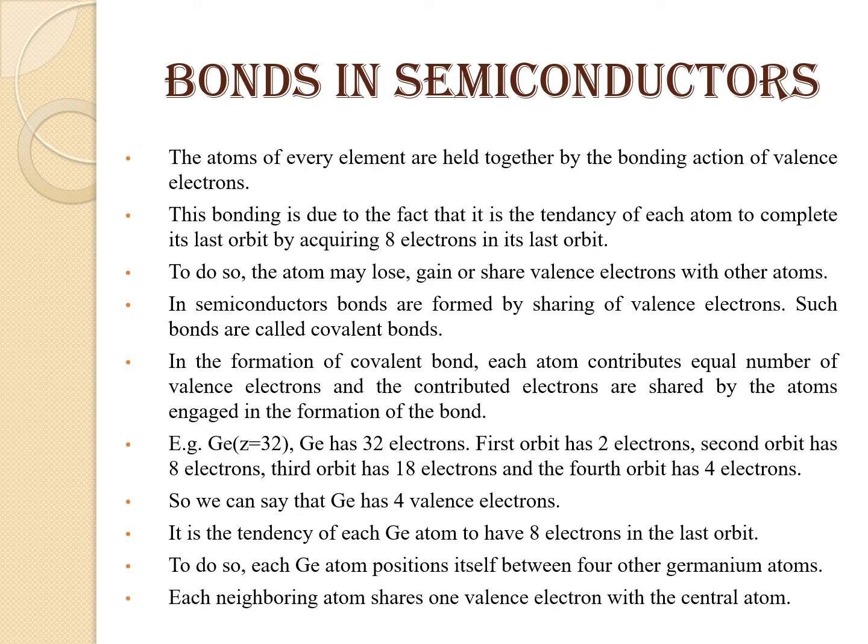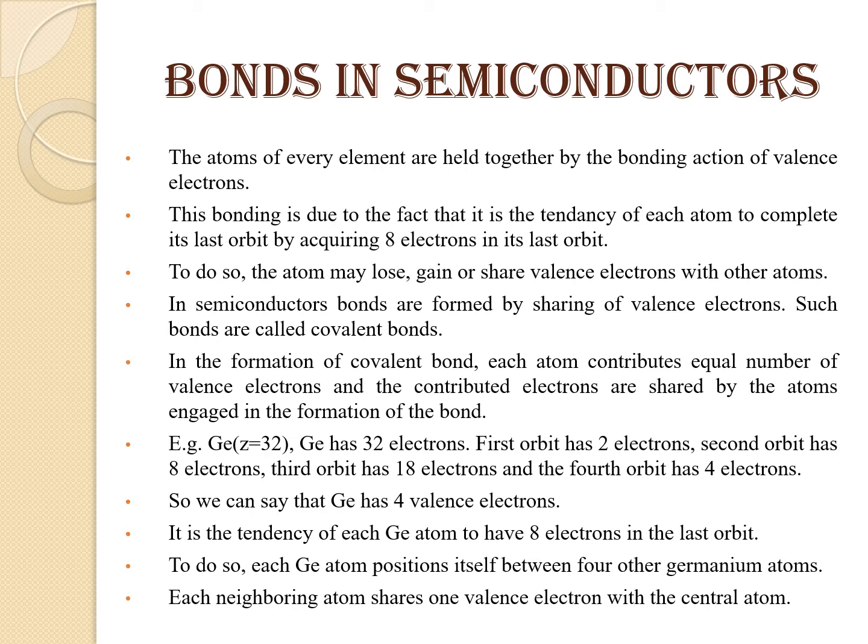Next is bonds in semiconductors. The atoms of every element are held together by the bonding action of valence electrons. This bonding is due to the fact that it is the tendency of each atom to complete its last orbit by acquiring 8 electrons in its last orbit. We can say it as inert atoms. To do so, the atom may lose, gain or share valence electrons with other atoms. In semiconductors, bonds are formed by sharing of valence electrons. Such bonds are called covalent bonds.